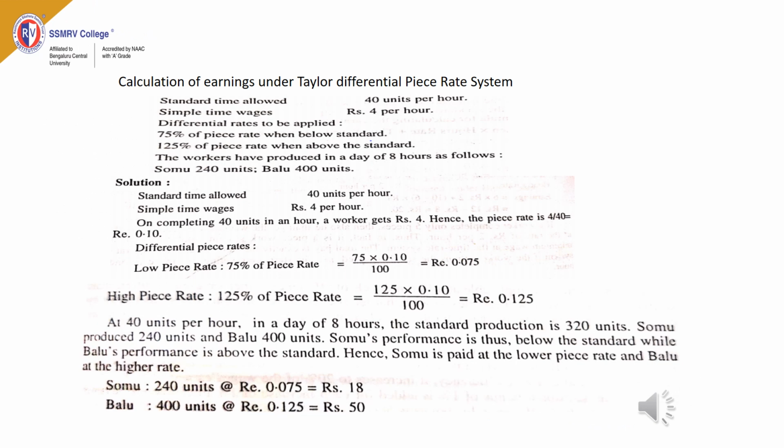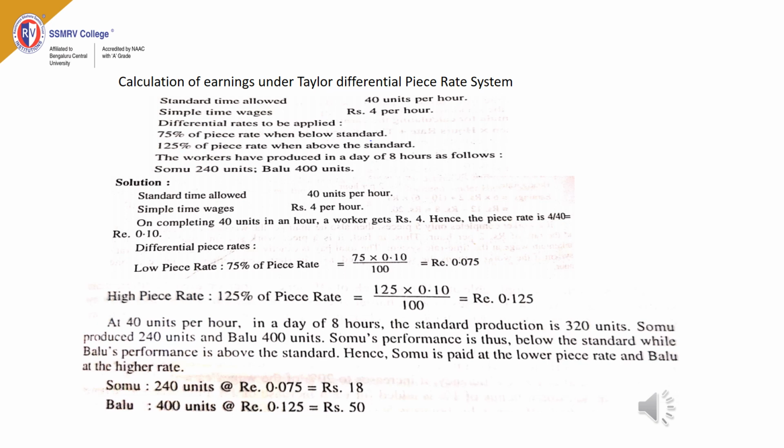We will discuss one more problem in Taylor's plan. We are required to calculate earnings under Taylor differential piece rate system. The standard time allowed is 40 units per hour, so the worker is required to manufacture 40 units in 1 hour, and normal time wages, that is simple time wages, is 4 per hour. Differential rates are applied here.